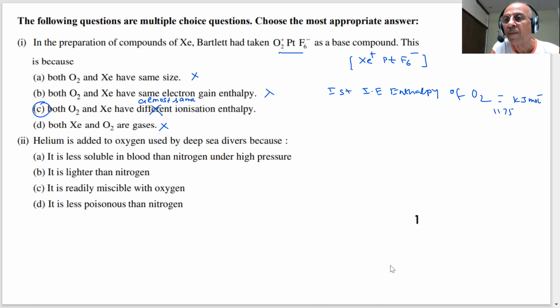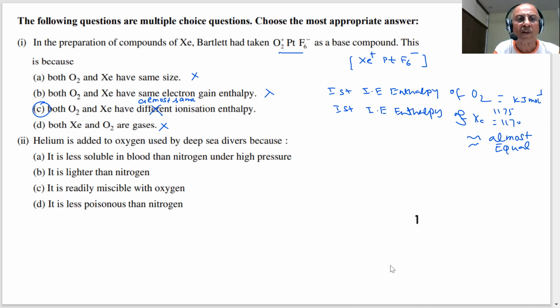And the first ionization enthalpy of xenon is 1170 kilojoule per mole. So they are almost equal. It is not the oxygen atom, it is the molecular oxygen. Be careful about this, students.